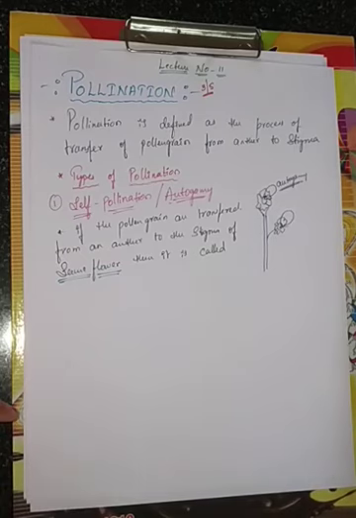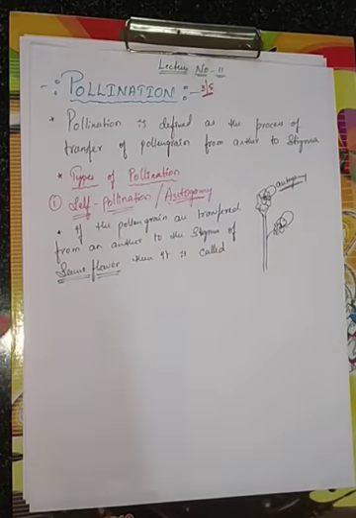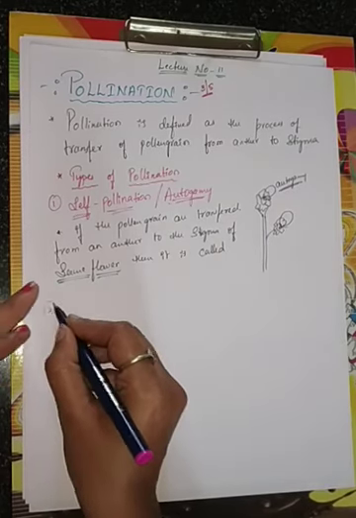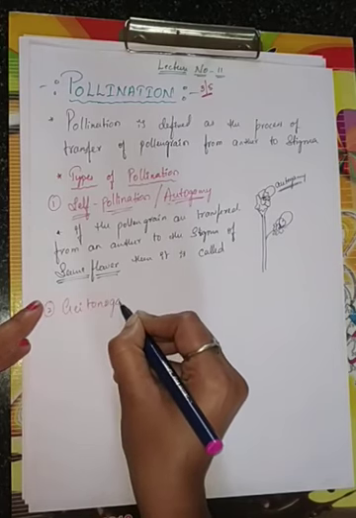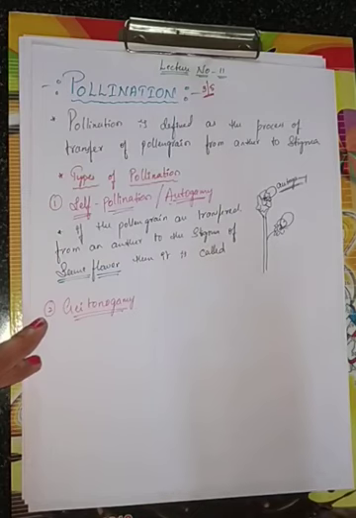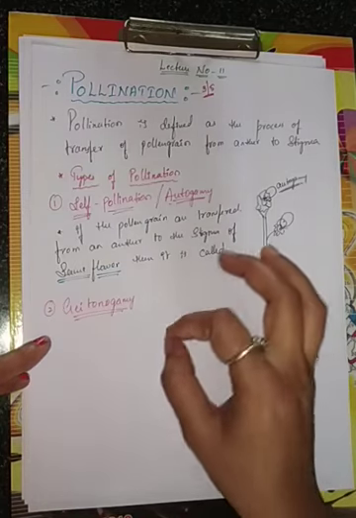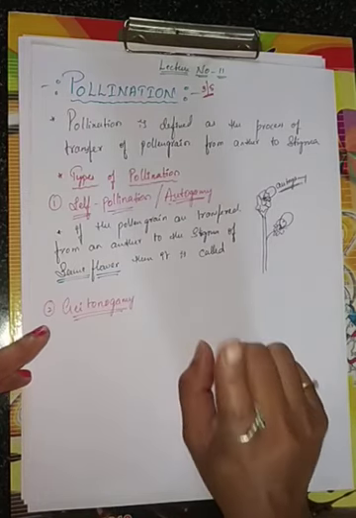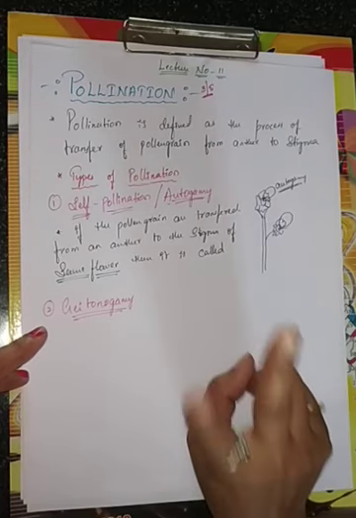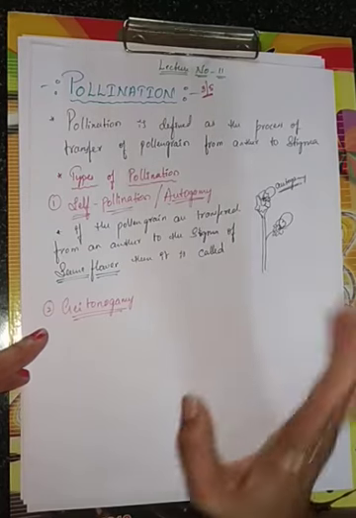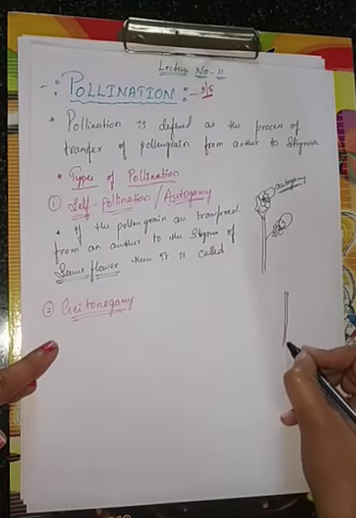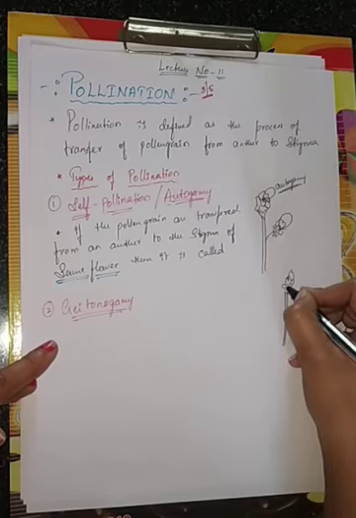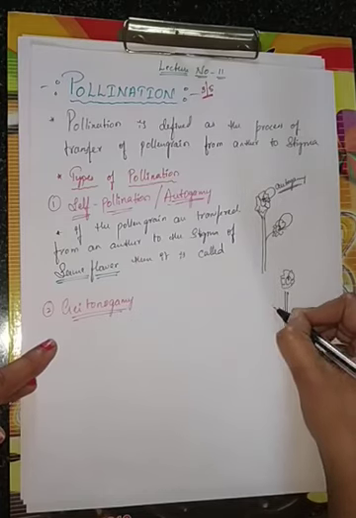Next I am going to talk about one more condition, the second one, geitonogamy. Here pollination takes place between two flowers of the same plant. This is the plant. This is one flower, and this is one more flower.